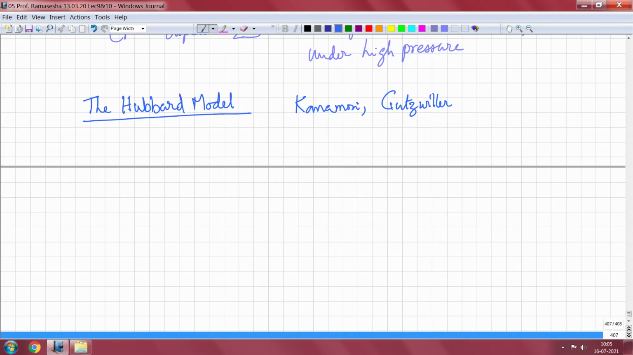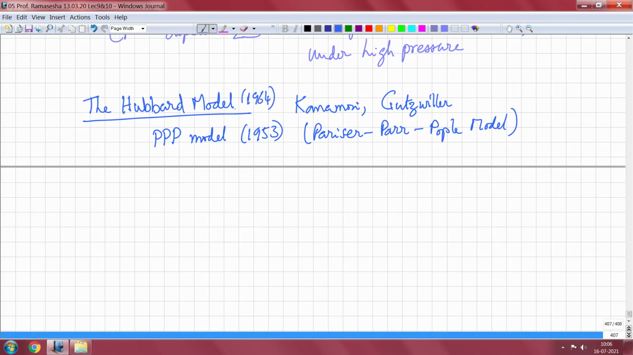And incidentally, the Hubbard model is a special case of another model called the Pariser-Parr-Pople model, or the PPP model, which was introduced in 1953. It was Pariser-Parr-Pople model. This was 1964, I think. And this Pariser-Parr-Pople model includes longer range interactions. So let us come to what the Hubbard model is.